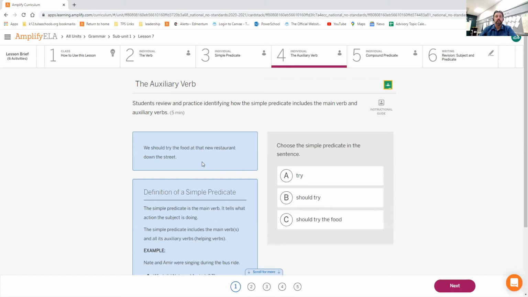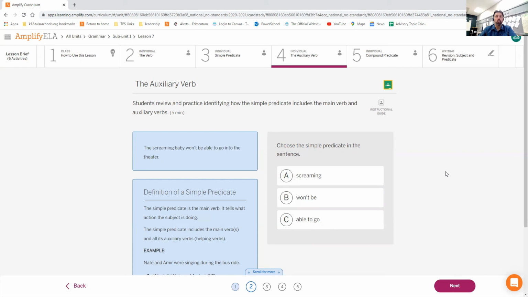We should try the food at that new restaurant down the street. We should try. The should is modifying try. It doesn't say we try. That's a different sentence. We will try. That's a different sentence. We should try. That's a different sentence. So in this particular situation, we have to have the word should, because we try, although that is a sentence, it isn't the same sentence. We try means that we're definitely going to do it. We should try is a suggestion, a recommendation. Make sure you get the difference there.